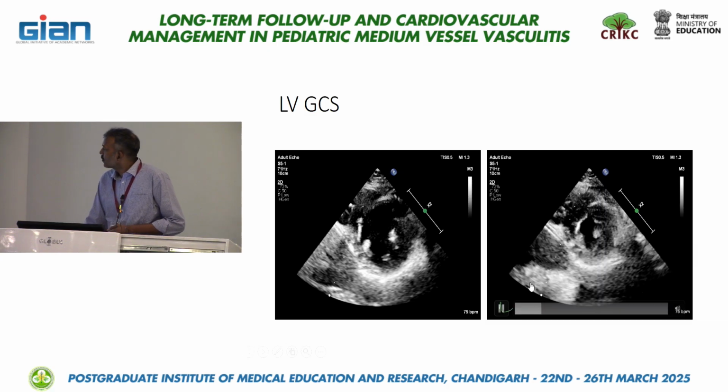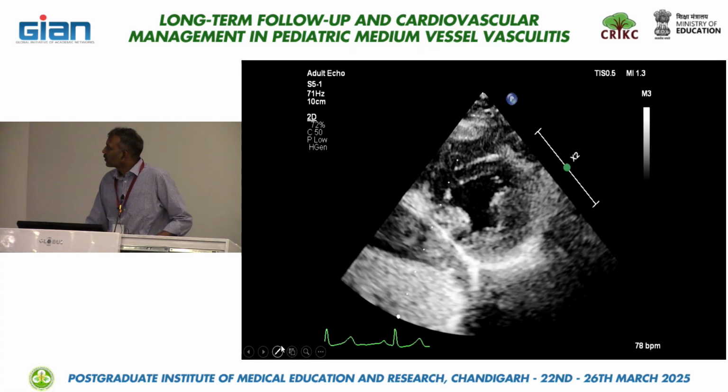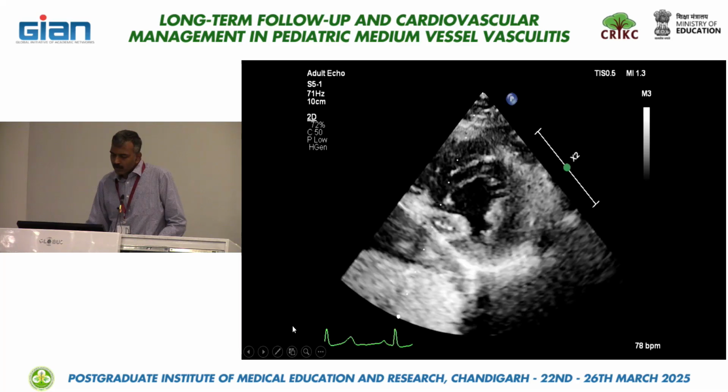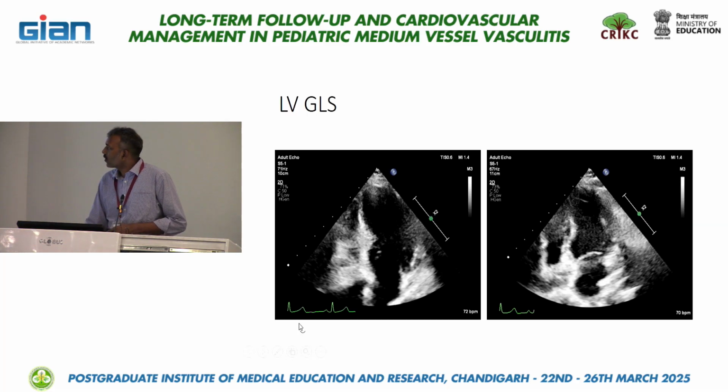This is at the papillary muscle level, which is the mid LV cut, and the subsequent cut is at the apical level. So at these 3 levels we take a LV cut, and then once we do the global circumferential strain, that gives us the GCS at all the levels.